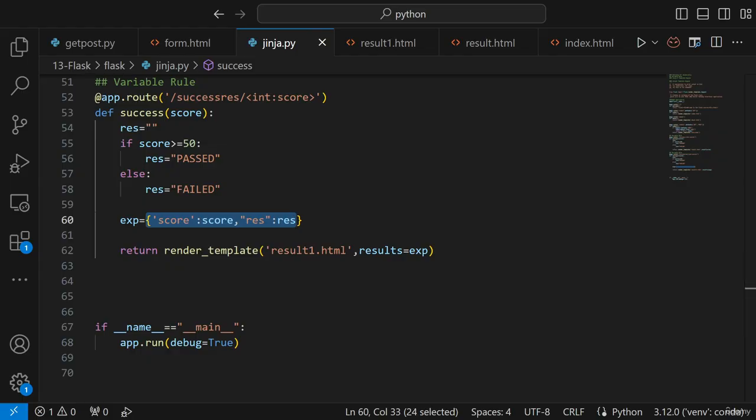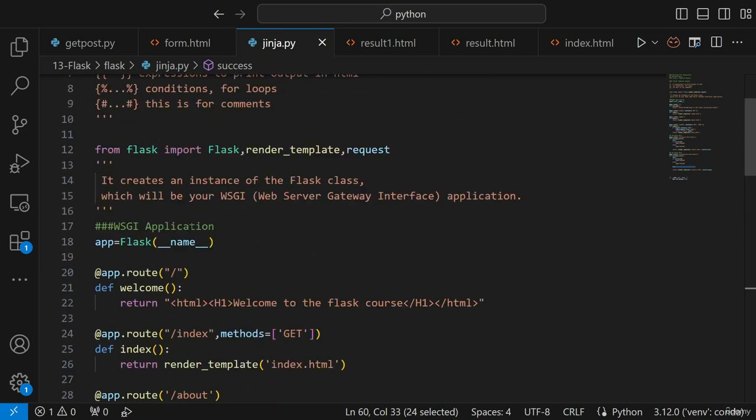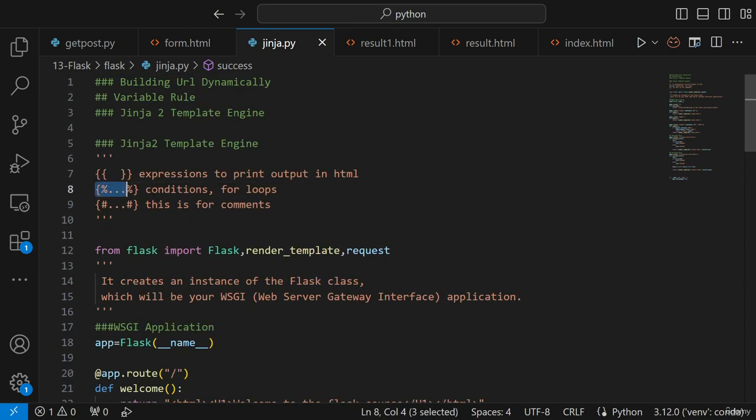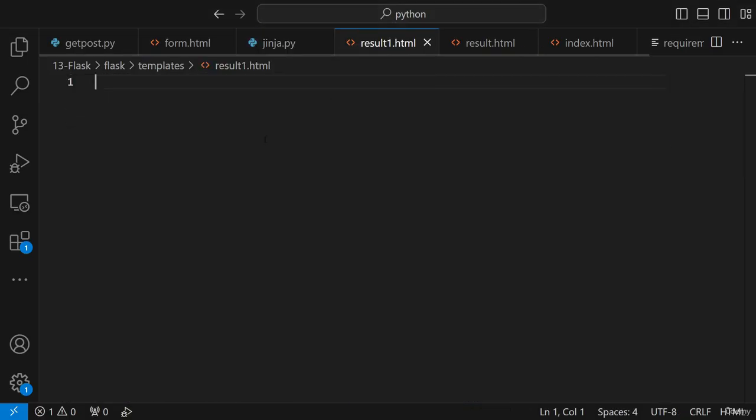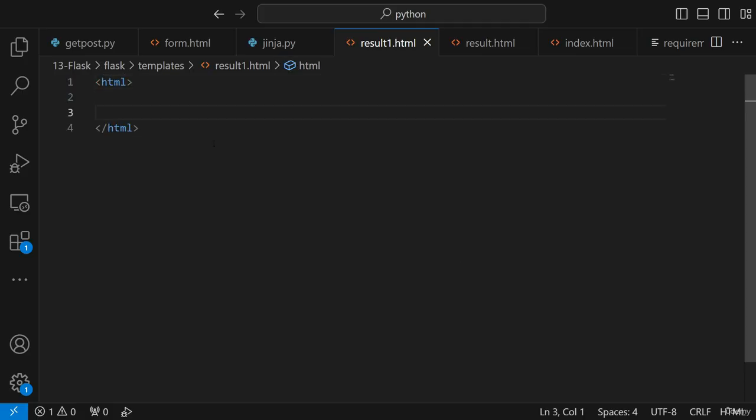Now if it is in the form of key value pairs, you probably have to write a for loop. For writing a for loop, I can use this condition, and that is what I'm going to show you, how you can write this condition. So I'll go to my result1 HTML. Let's say this is my HTML tag. This becomes my h2 tag, and I'll say these are my final results. Let me use something like a table. First of all, let me create my body tag. These are some of the basic skeleton in HTML.